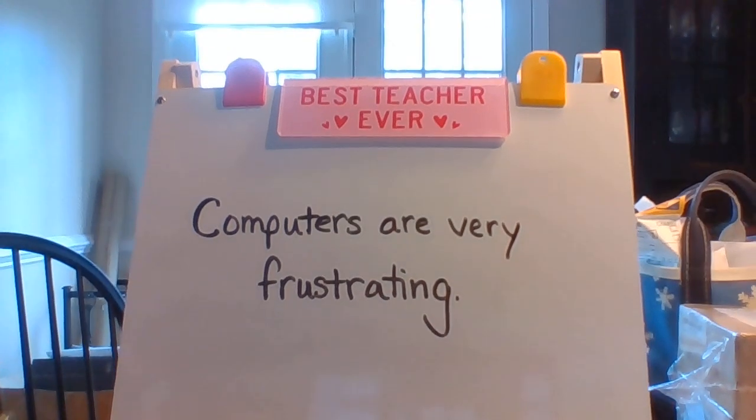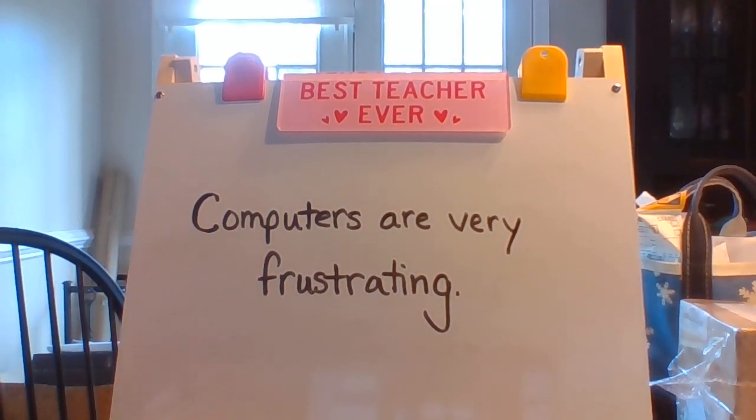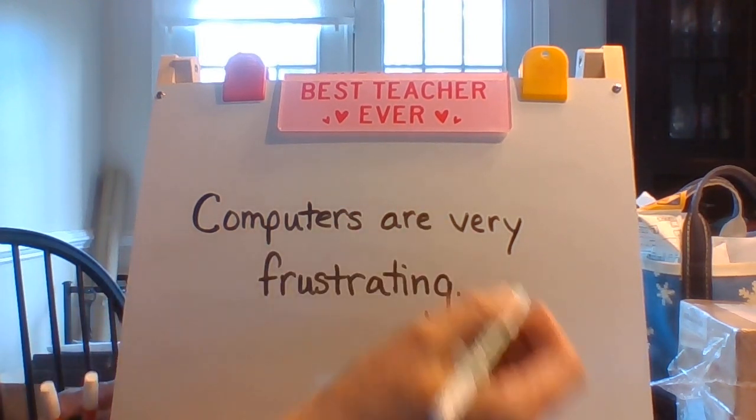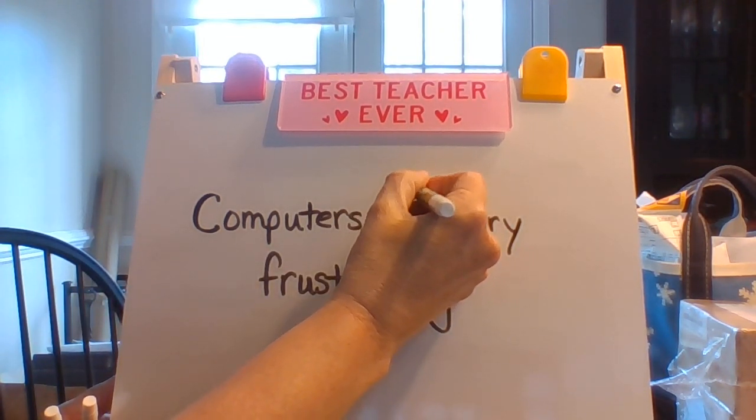Computers are very frustrating. First, I'm looking for the verb. Remember we're looking for an action word or a state of being word. Are there any action words in this sentence? I hope you didn't say frustrating, because frustrating is not an action. I can't frustrate. I can feel frustrated. But in that sentence, feeling is the verb, not frustrate. So frustrate is not the verb. We only have a being verb in this sentence, and it's are.